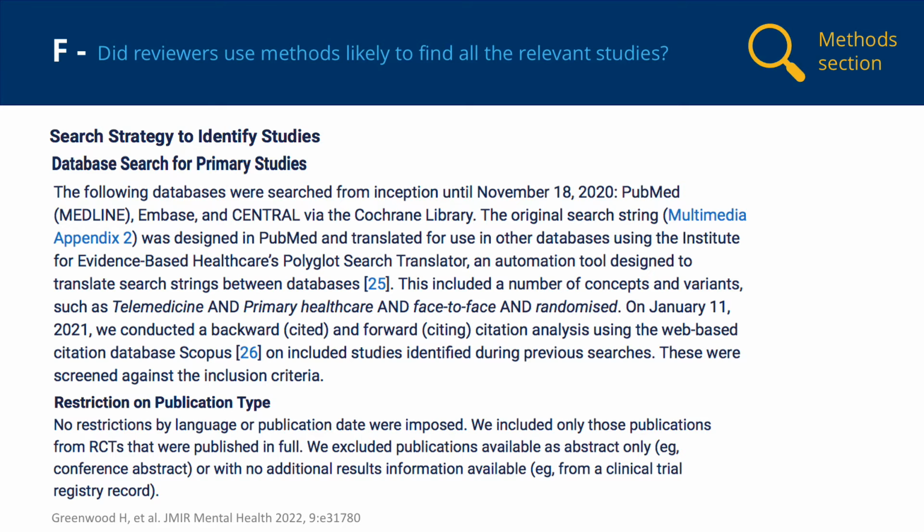The reviewers also used other methods to identify studies. Greenwood et al. Conducted a backward citation search, which is a search of the reference lists of studies included in the review. A forward citation search was also conducted. This means that studies published subsequent to and citing the studies included in the review were searched. Though reference list searching may locate unpublished studies, no other effort to identify unpublished studies, such as searching of trial registries or contacting individuals or organisations researching in the area, were used.